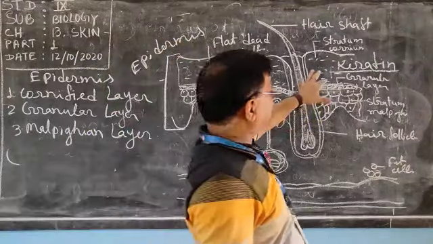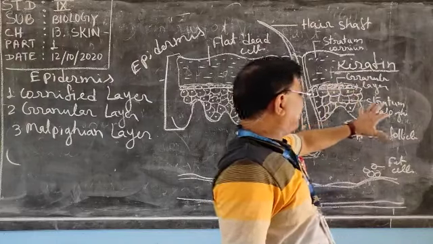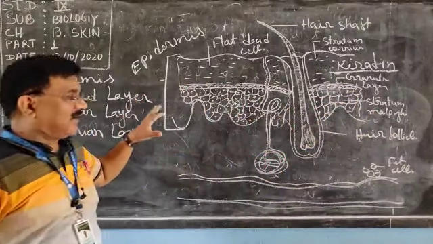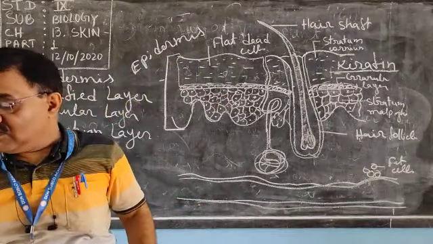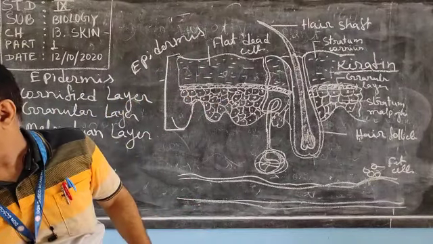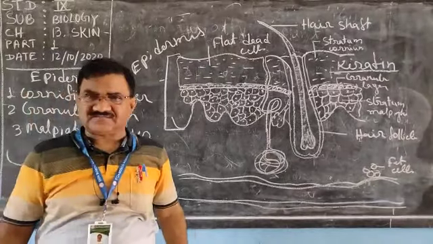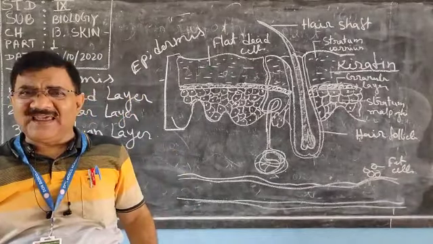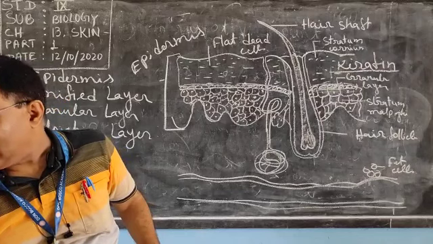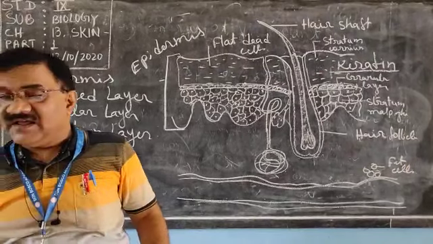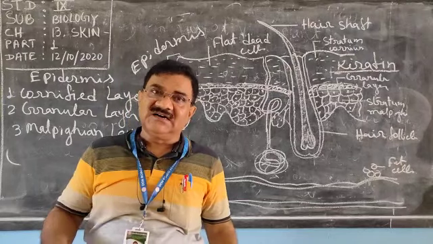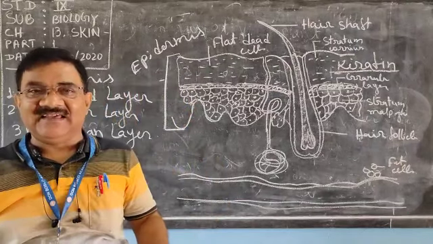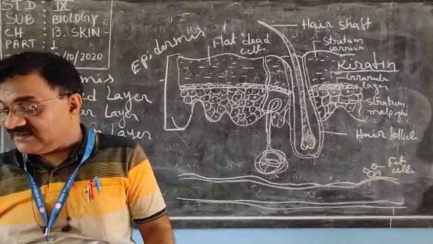And melanin is present in the stratum Malpighi, or Malpighian layer, and this layer is very thin. So this part we have understood. And this melanin is what? A pigment. It protects our body from the ultraviolet radiation of the sun. Otherwise, what will happen? Skin cancer will develop.